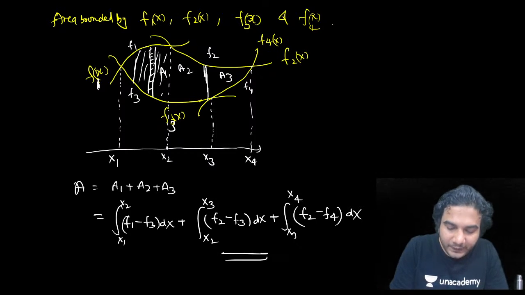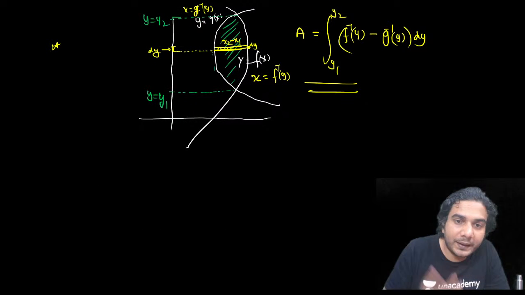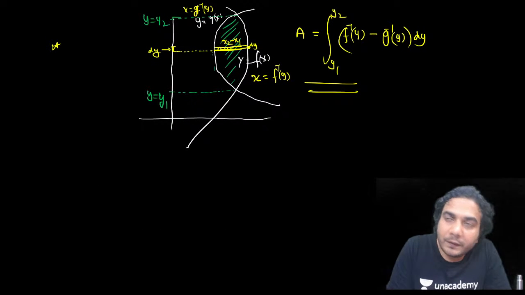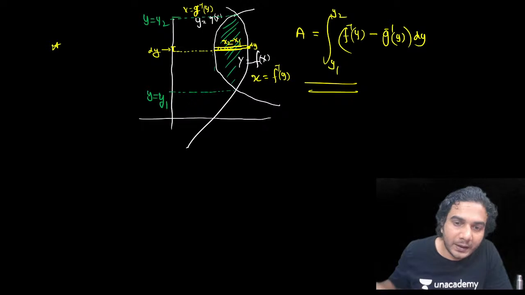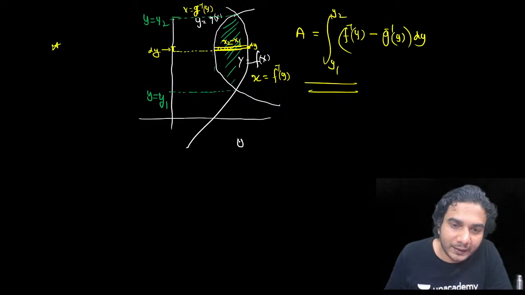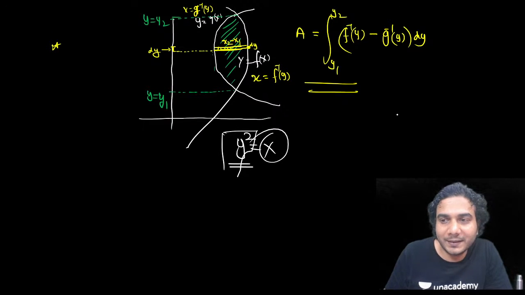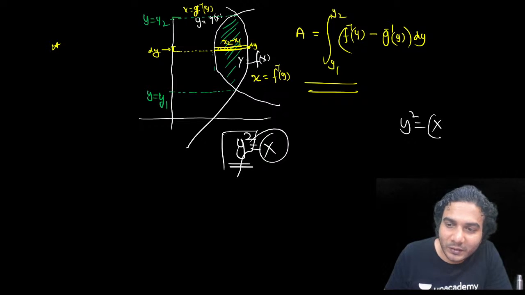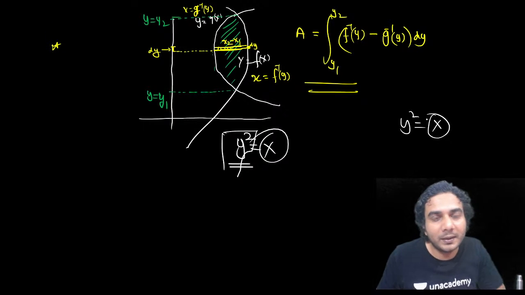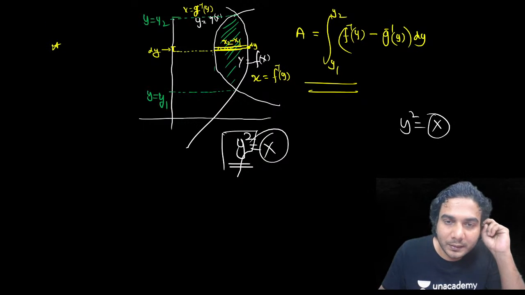Inverse, in the previous question, yes, you'll have to find x in terms of y, but it will be very easy. The function will be given like this, y square is equal to x. So you'll automatically get x in terms of y square. Basically, you need to write x in terms of y. So if you have this curve y is equal to x square, that means you already have x in terms of y. You need to do x2 minus x1.